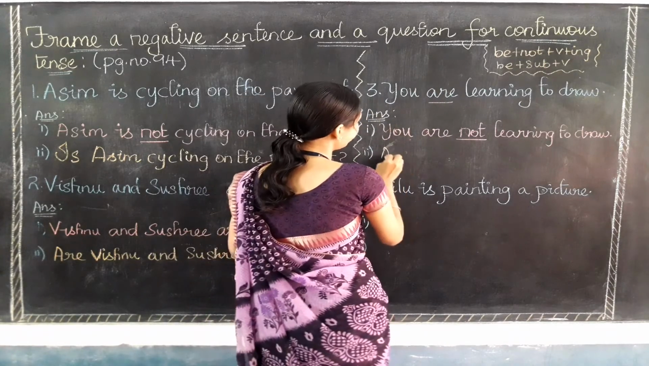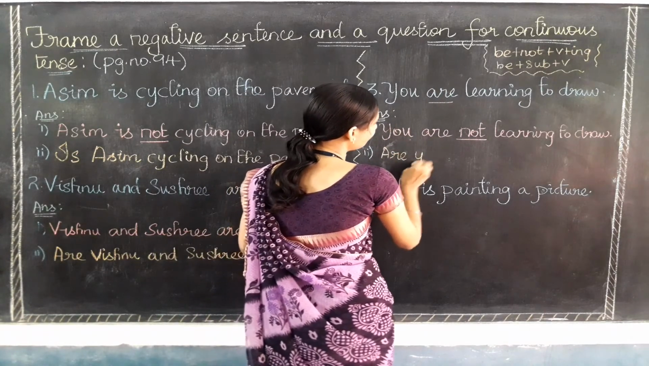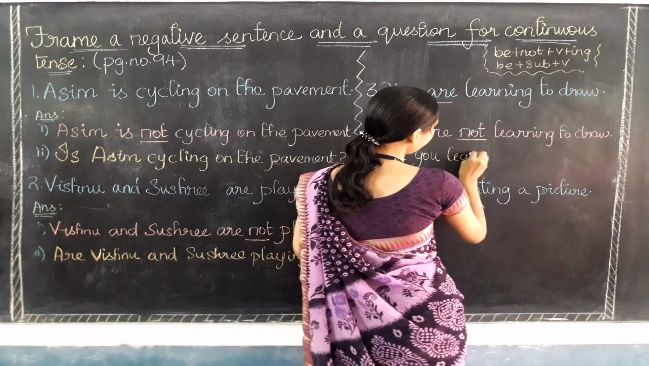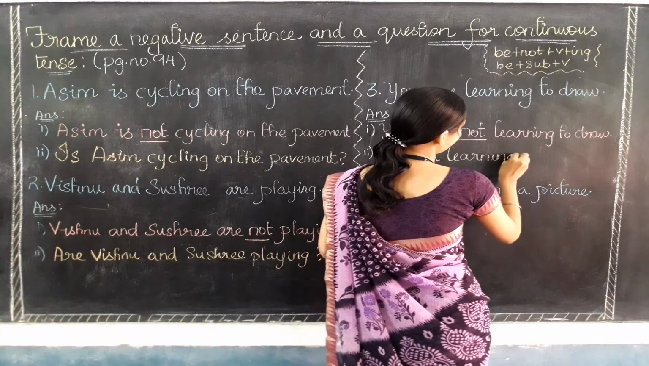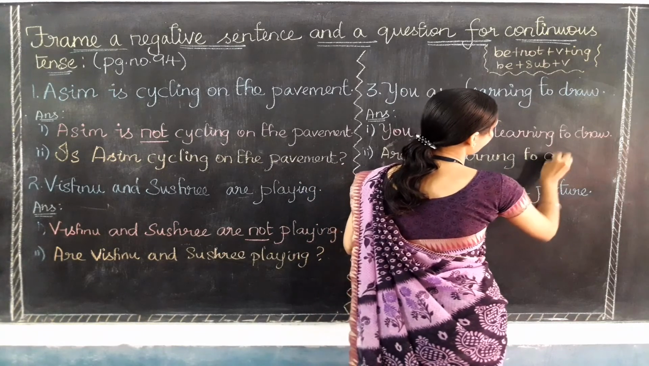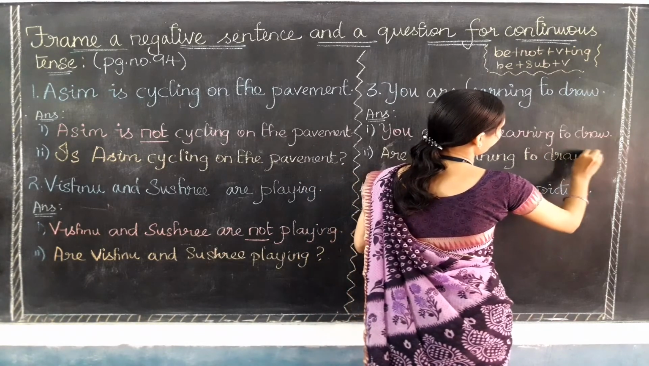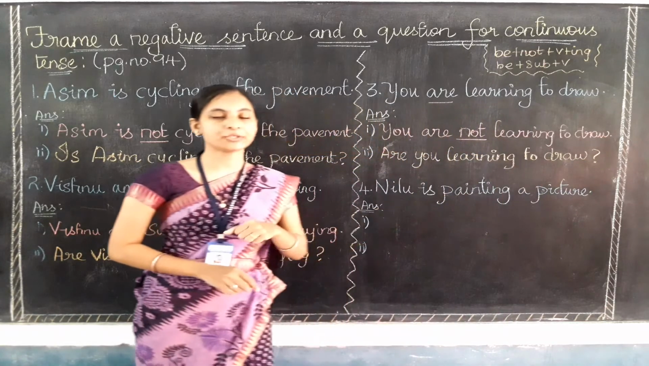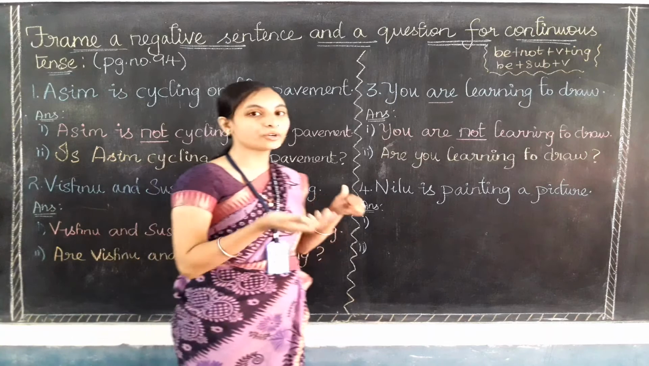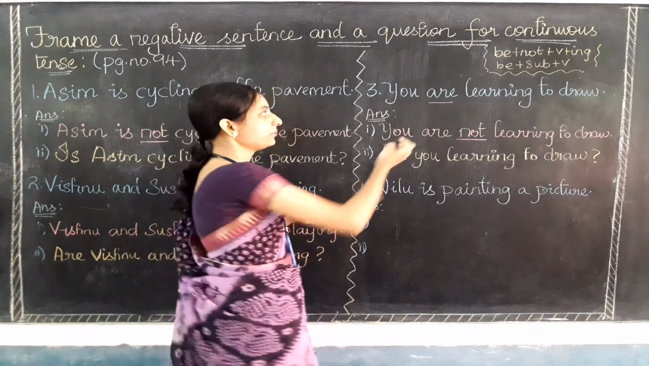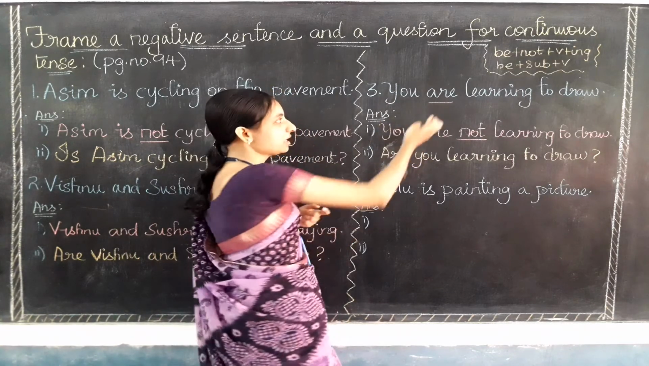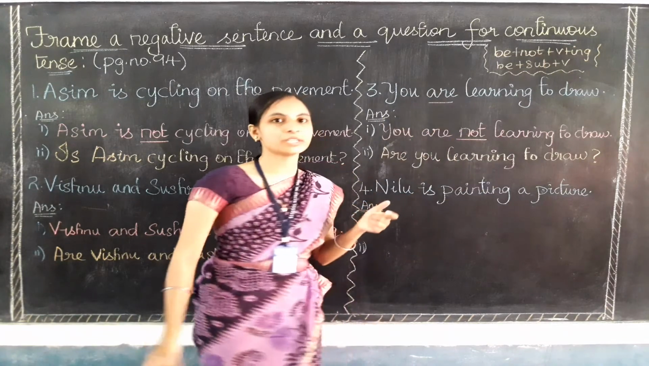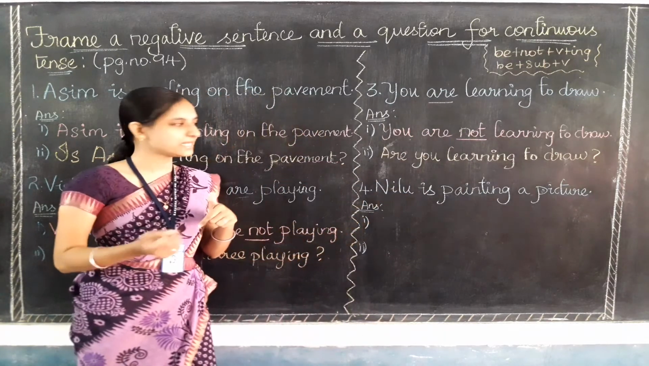So, are you, all other words: learning to draw. Are you learning to draw is the question sentence. So what did we do? We have interchanged are into the first place and you into the next place, and then all other words. So it became the question sentence.